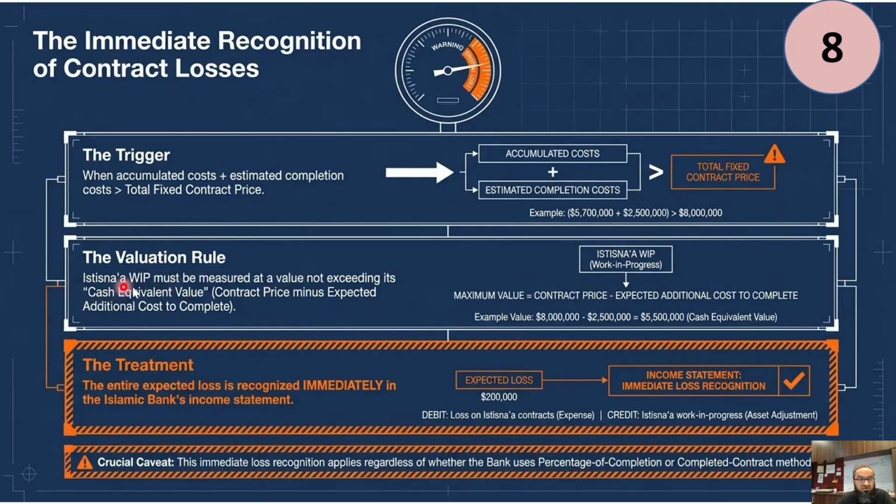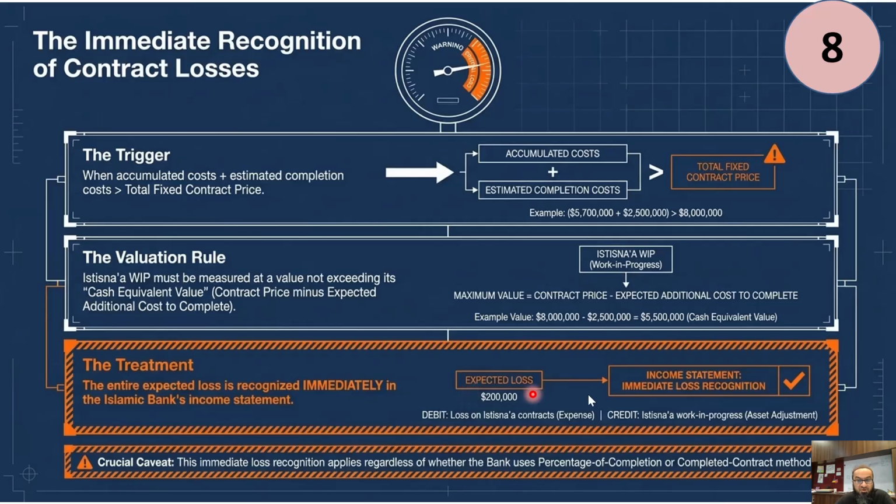So the rule is Istisna's work in process must be measured at a value not exceeding its cash equivalent value, which is the contract price minus expected additional cost to complete. So the total contract price that I am going to receive less the further cost that I have to incur is the net amount that I am going to receive. And if my costs are exceeding it, I have to record an immediate loss. And that loss has to be recorded, the entire expected loss, which is the value of contract price minus expected additional cost. And this has to be compared with the work in process. So work in process plus expected additional cost should not exceed the total contract price. If there is a difference, that has to be recorded as a loss.